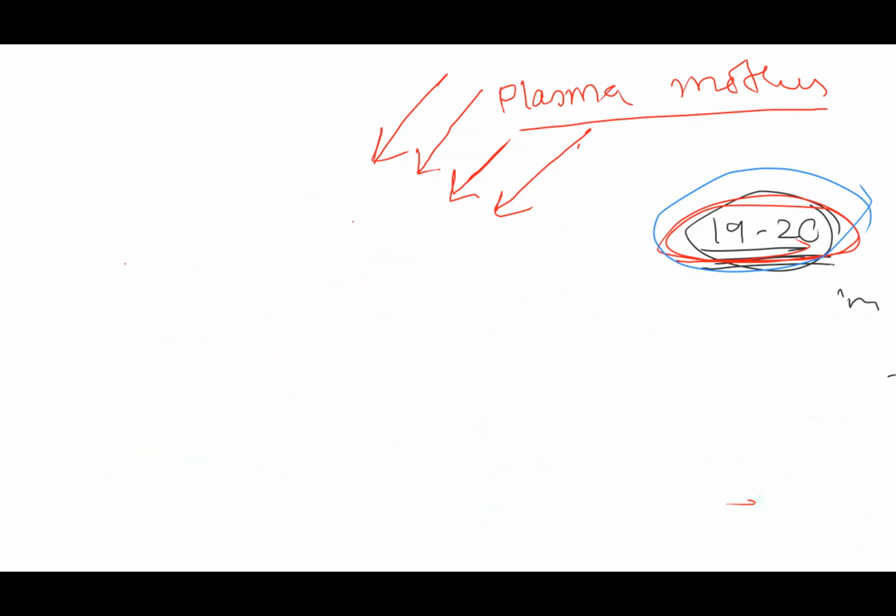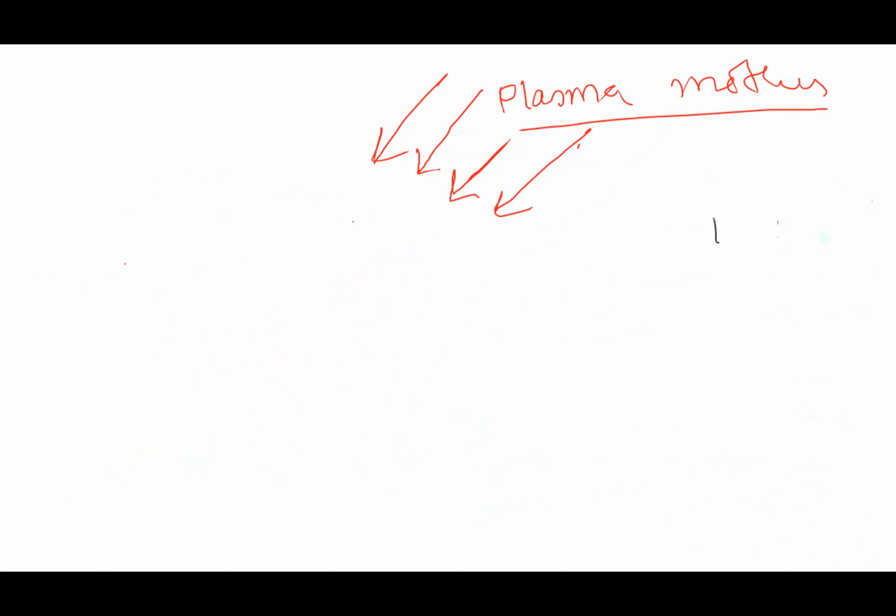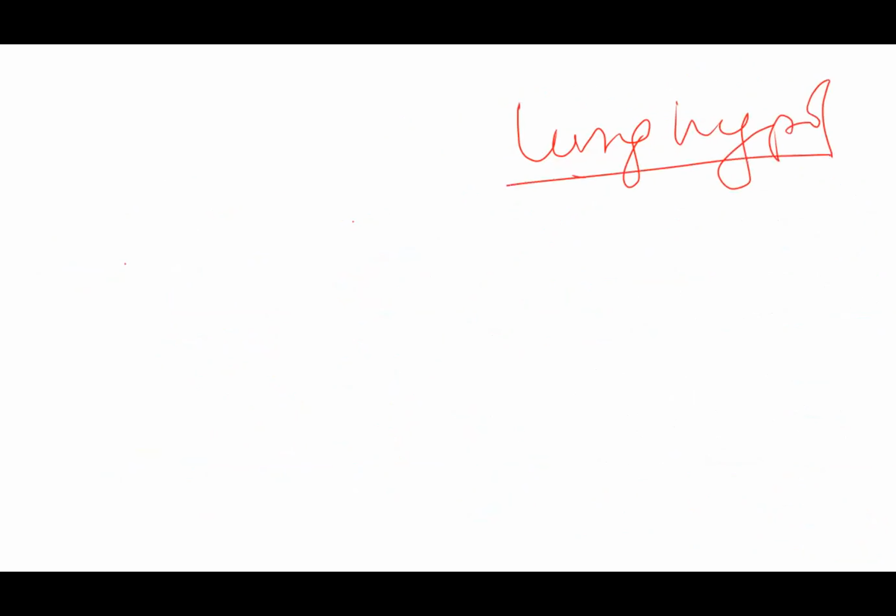Due to he has oligohydramnios. So which is one thing he's most likely to develop? Lung hypoplasia. He is most likely to develop lung hypoplasia. And what is the cause of that lung hypoplasia? Due to any kind of renal obstruction. So what are the common renal obstructions?